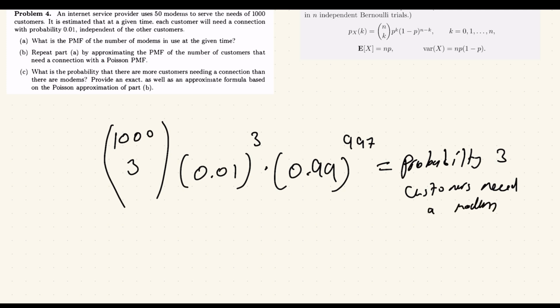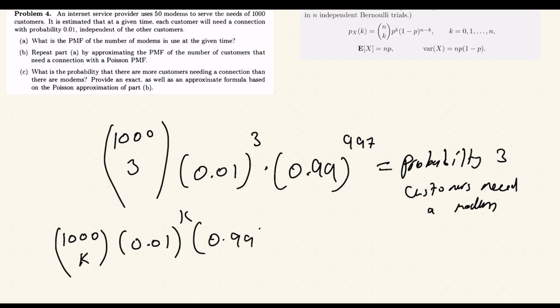Now, we can rewrite this as 1,000 choose k, 0.01 to the power of k, times 0.99 to the power of n minus k. Now, this gives you the probability that they will need 3 modems, 4 modems, 5 modems.